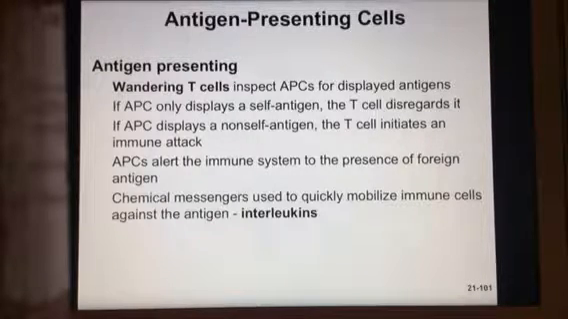So they go up to the APC and see what it has displayed. If the APC has a self-antigen displayed, then the T cell doesn't worry about it. It already knows that that's my self-antigen, I'm comfortable with that. But if it's a non-self-antigen, then the T cell initiates an immune attack. So if it's a foreign antigen, a non-self-antigen, and the T cell notices it, that's when this immune attack is going to start.